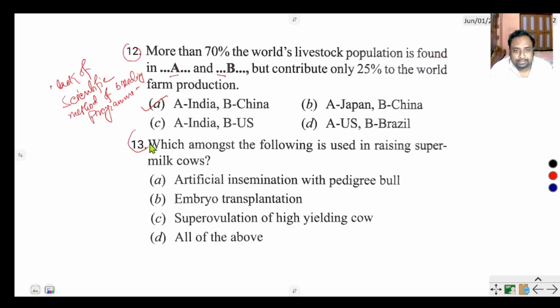Question number 13 says, which among the following is used in raising super milk cows? Raising super milk means the cow will produce a huge amount of milk. Artificial insemination with pedigree bull, embryo transplantation, superovulation of high-yielding cow. The answer of this question is D, all of them. All are scientific methods that help to improve super milk cows.